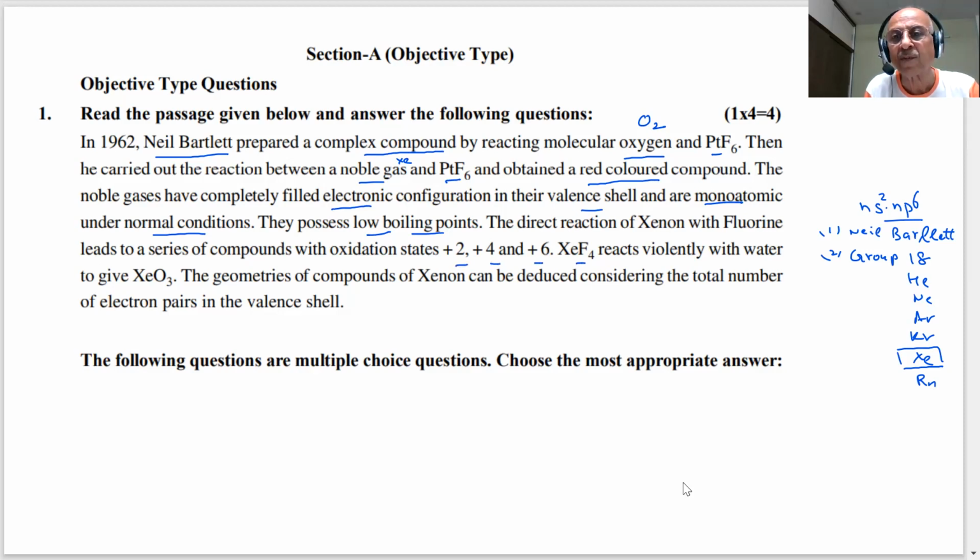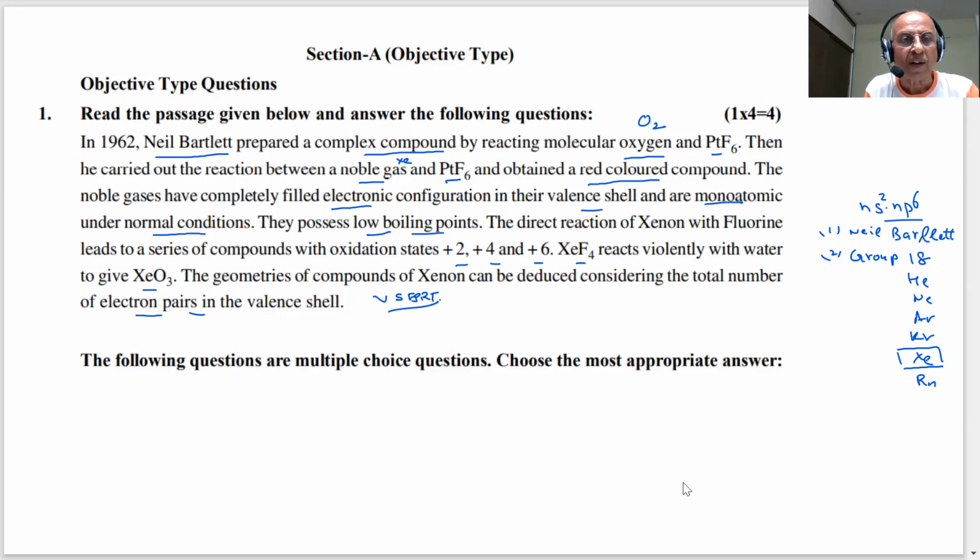XeF6 reacts violently with water to give XeO3, students. The geometries of the compounds of xenon can be deduced considering the total number of electron pairs in the valence shell. That is what we use as valence shell electron pair repulsion theory, VSEPR theory. We are aware of all these facts.